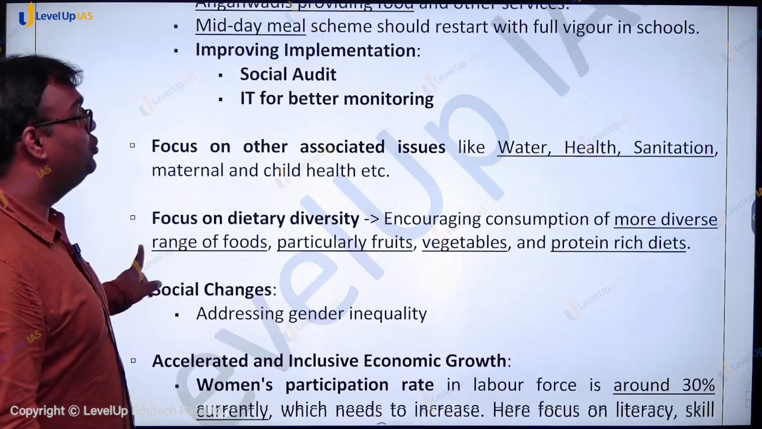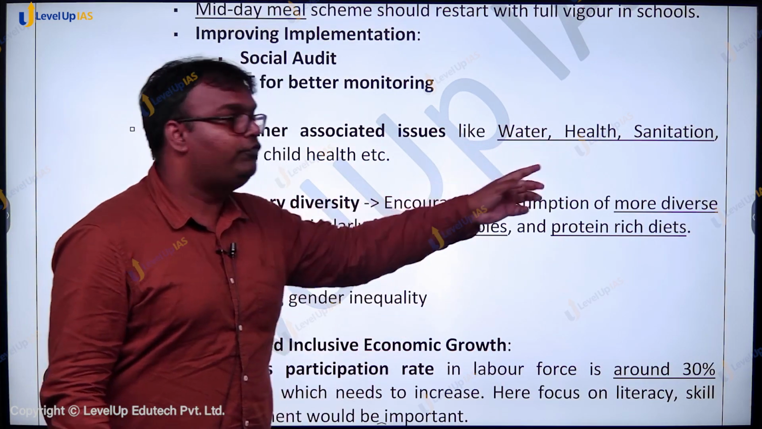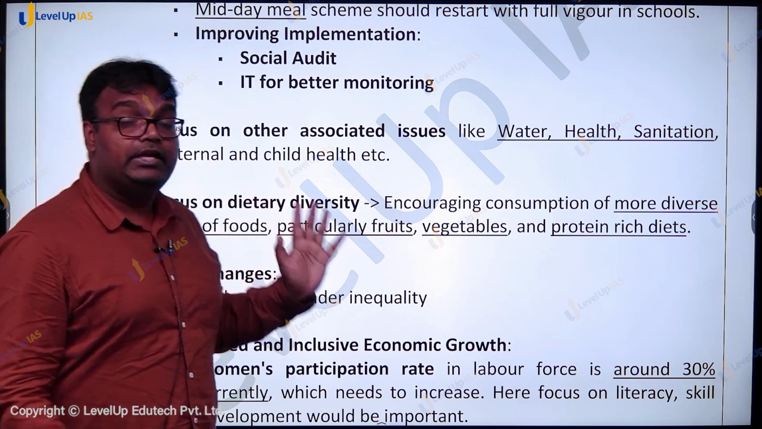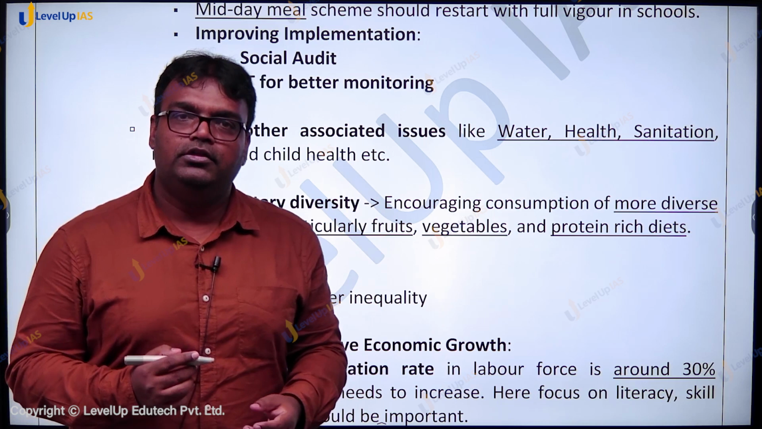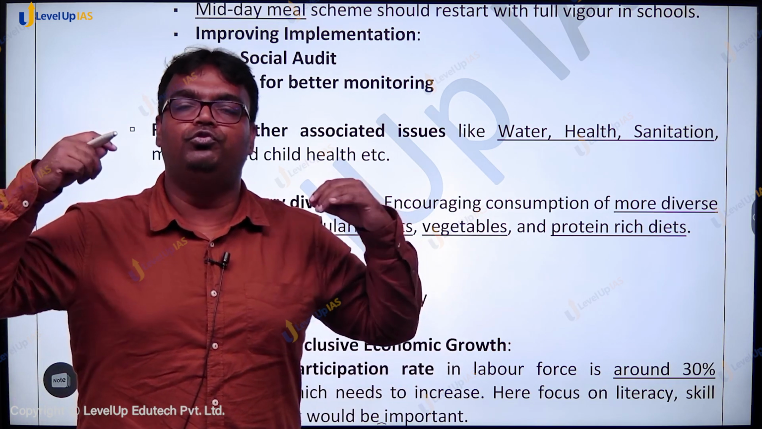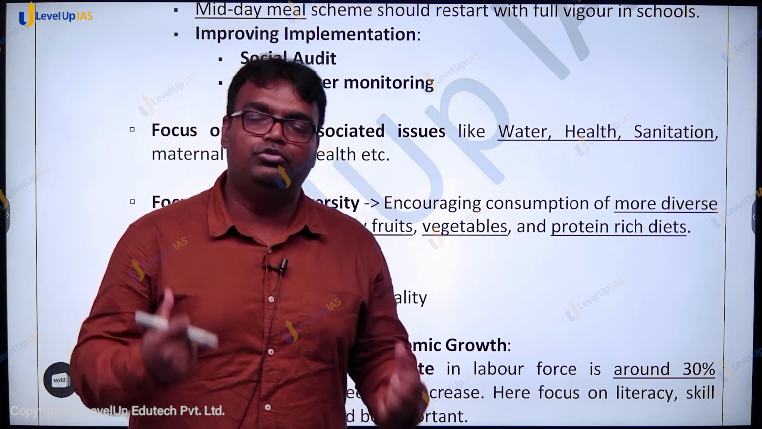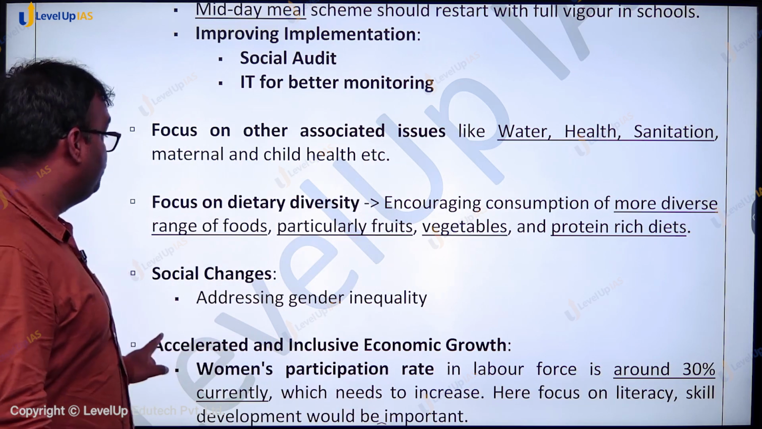Then focus on associated issues. Sometimes even after enough food, when the quality of water, quality of health, quality of sanitation facilities, etc. are not good, children suffer from things like diarrhea. Children suffer from several other diseases, and in spite of good food, they are not able to retain most of the nutrition and face challenge. So if we have to fight hunger, these aspects also have to be taken care of.